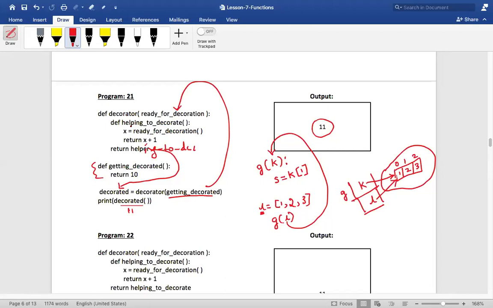Okay, sir. If I have a function with the same name as helping to decorate somewhere else in the same program, what will happen? Do one thing, take that as an assignment, try it out, and then you will get to know. I understood your question. You're asking if you keep this helping to decorate outside. Yes, sir. Correct. No, try it out. This is how it will move. Try it out. Watch the video today.